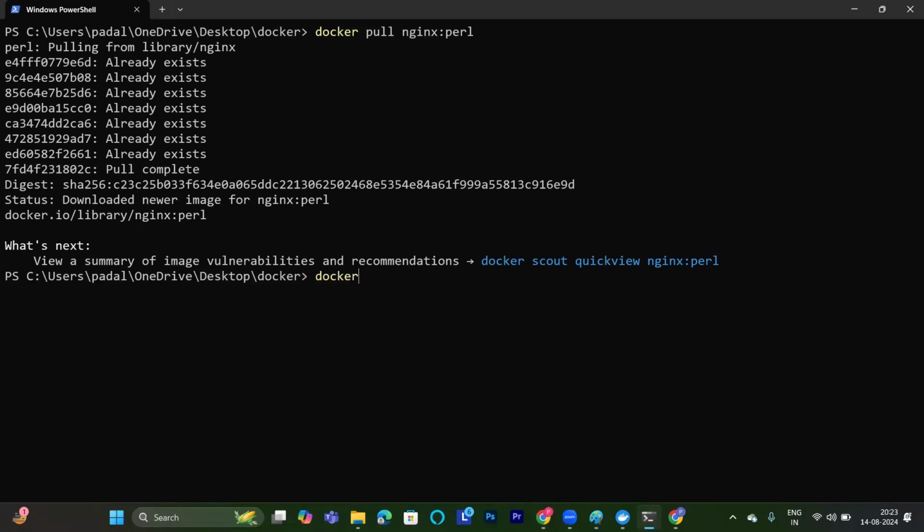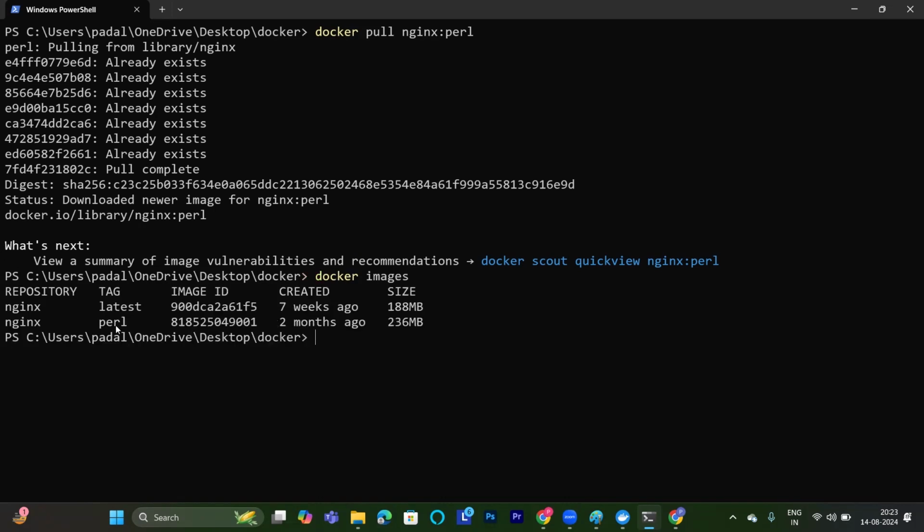If I go to docker images here, keep your eye here. Which version do we have? We have a version called perl here. And what is the image ID? This is our image ID, created 2 months ago. As I shared already, this is my image size here. I'm talking about a complete application, only 200 MB. See, a very huge thing here. Compressed archive means compacted. For transportation, the size will be very, very less. The sizes of the images are very, very less.